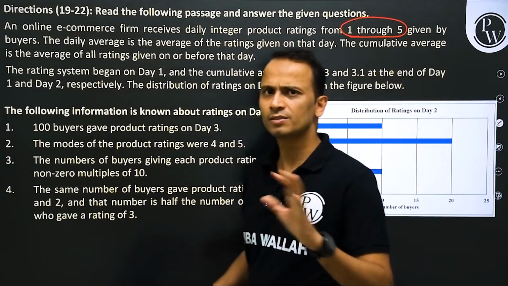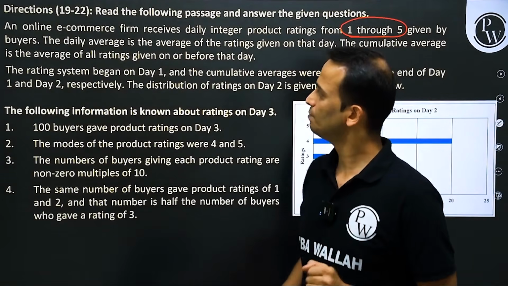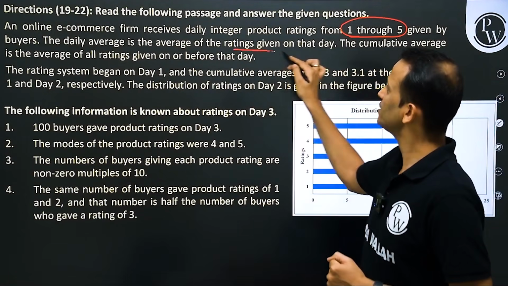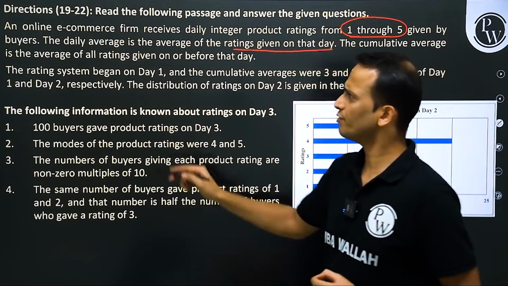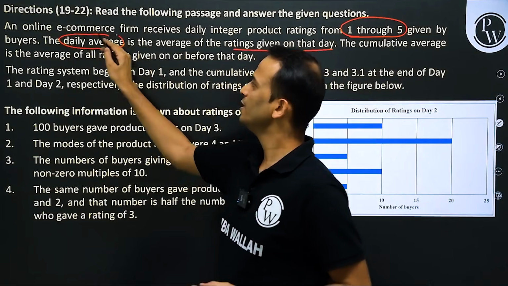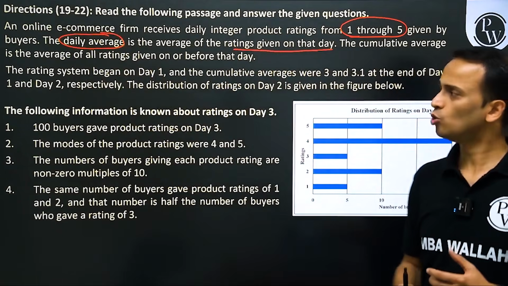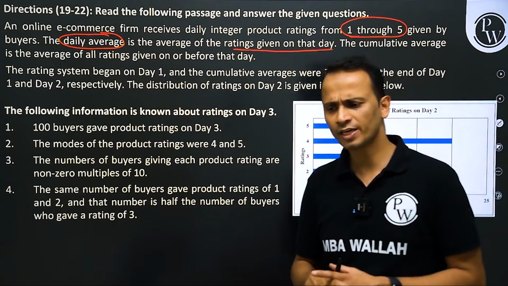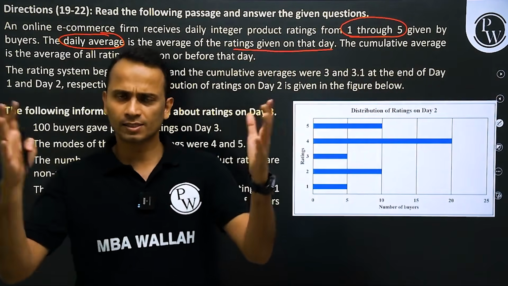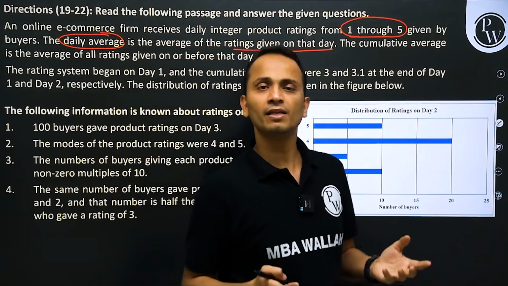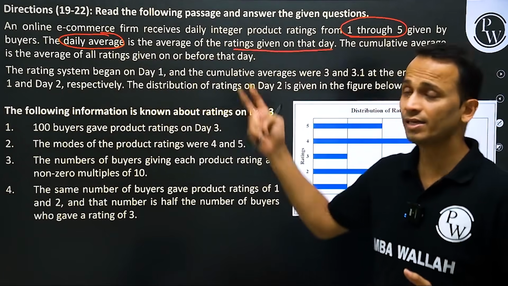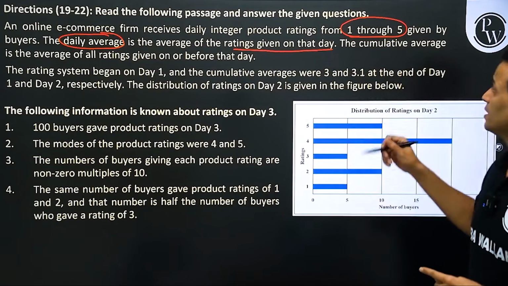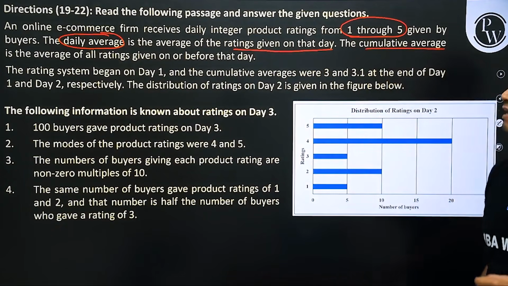Number of buyers not given up till now. The daily average is the average of the ratings given on that day. So the first thing they have explained is the daily average. Average of the ratings means the sum of all the ratings divided by the number of buyers giving the rating. Okay. This is one term. The second term they are explaining is cumulative average.